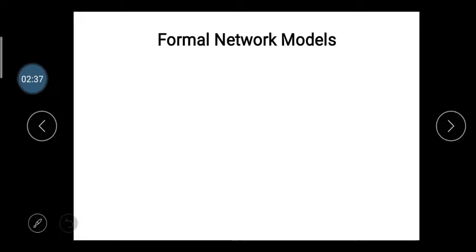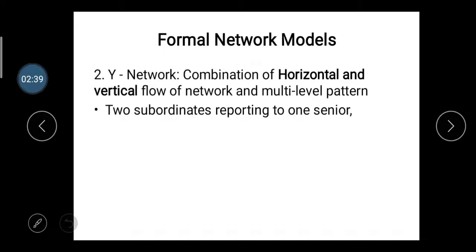Then after that, the Y network. Y network is the combination of horizontal and vertical flow of network in a multi-level pattern. So there are two subordinates reporting to one senior. So it's called the Y network.